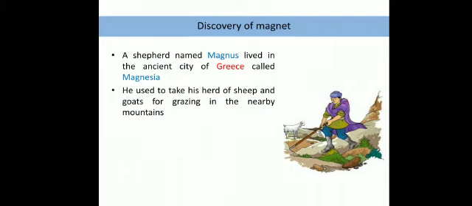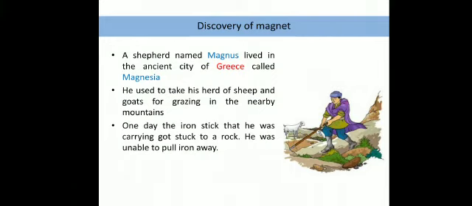One day, when he was taking care of his sheep and herd of goats, he sat down for some time to rest. When he was trying to get up, he found that the metal cap at the bottom of his stick was stuck to one of the stones, not a very big stone, but average size.